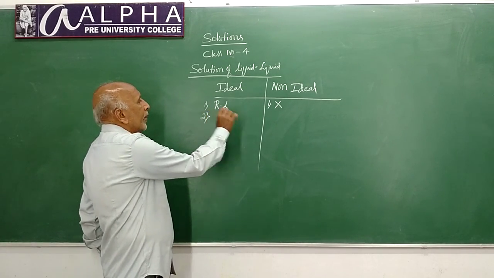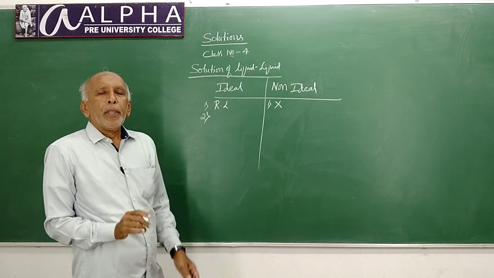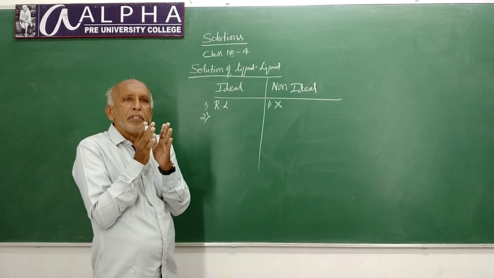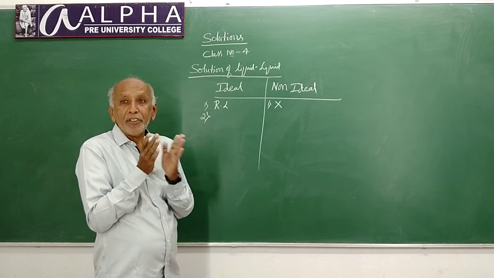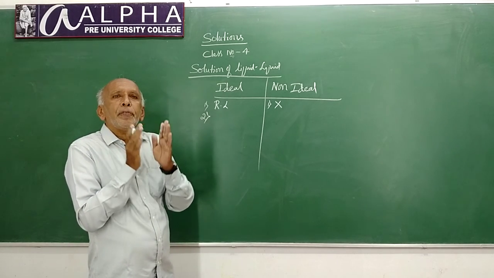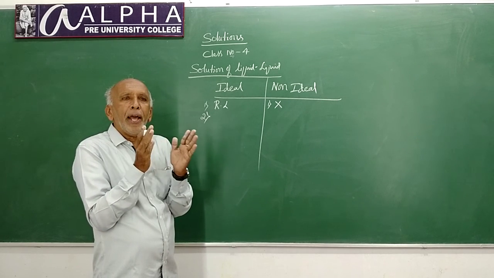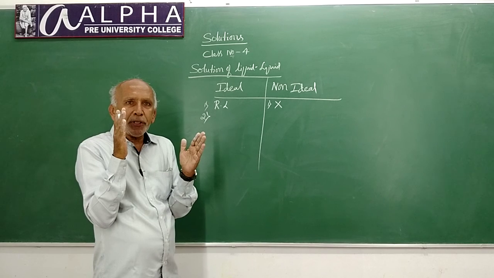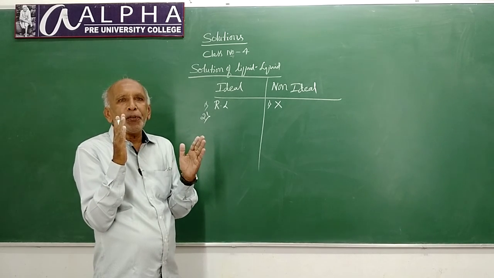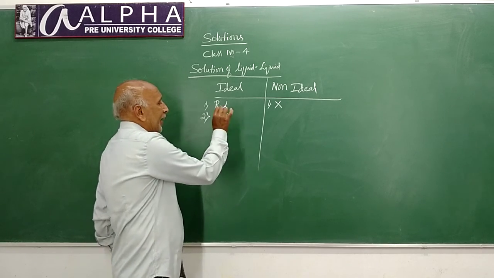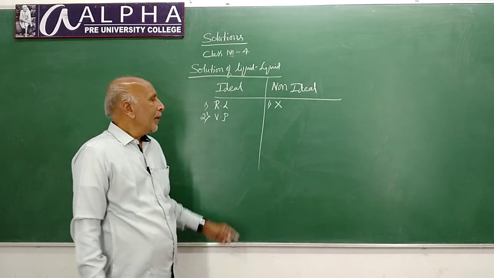Next, you can give what you have observed. In case of an ideal solution, the combined vapor pressure, meaning the vapor pressure of the mixture, that is the solution, lies in between the vapor pressures of pure components. Regarding vapor pressure difference, let us see.